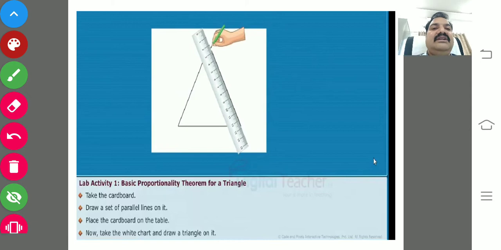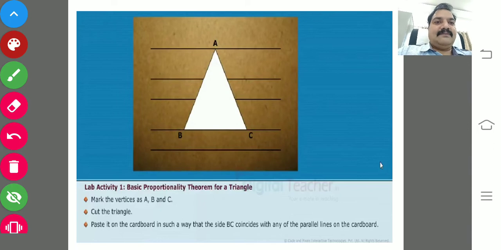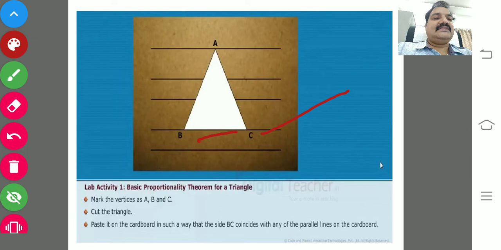After that, take one white chart, draw one triangle and separate it with the help of scissors. After separating the triangle from the white paper, simply paste it on the cardboard in such a way that BC coincides with the parallel lines on the cardboard.